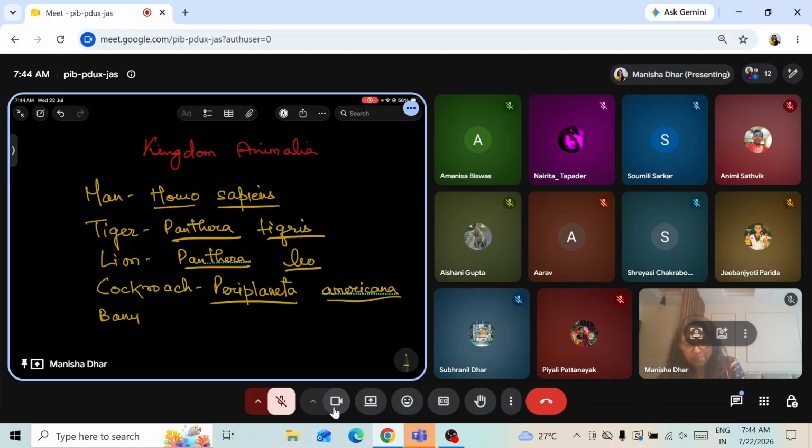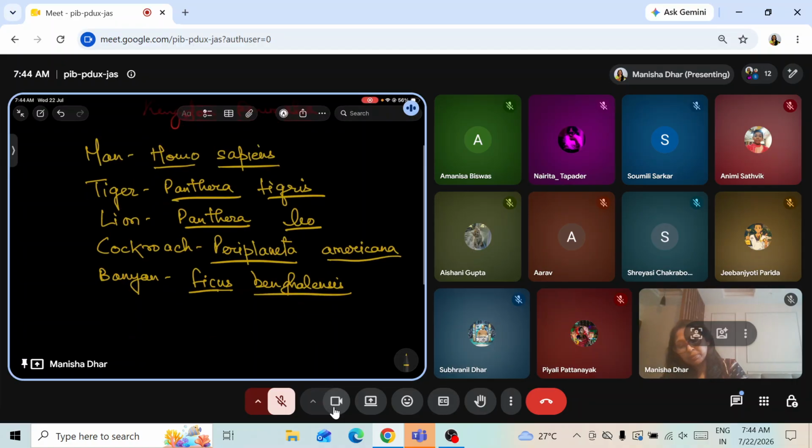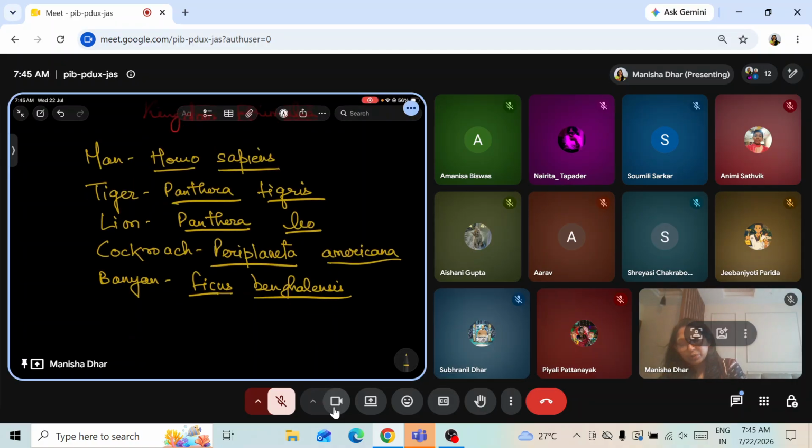Banyan. Do we know banyan tree? The scientific name of banyan tree. What's that? It's Ficus bengalensis. Like that, again underlining. Like that, we have two names for all the organisms. This is a part of binomial nomenclature, and it was started by Carl von Linnaeus.